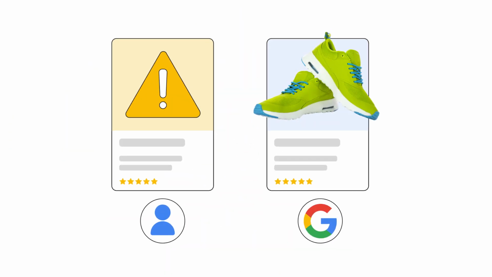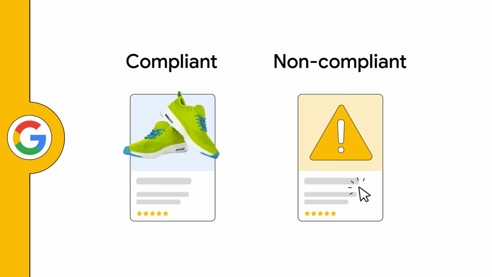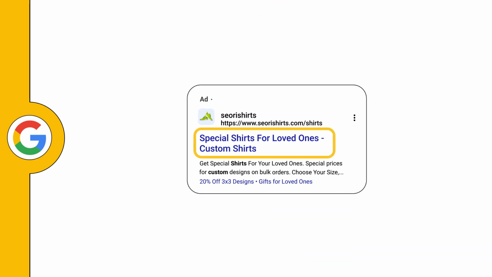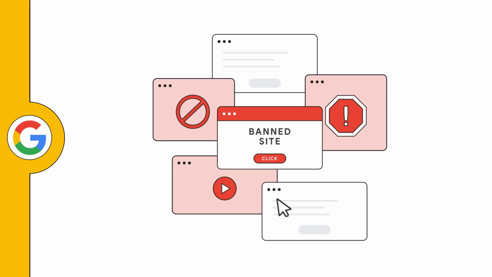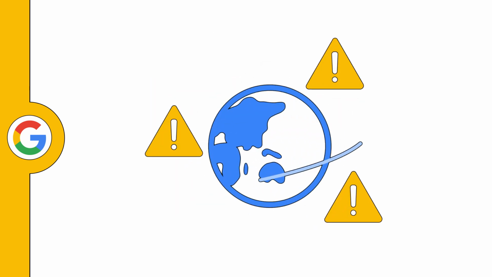Cloaking is the practice of showing different content to users than to Google to hide things that might violate our policies. For example, displaying Google-compliant content initially, which later switches to non-compliant content for users. Making it hard for Google to review your websites or ads. Advertising A, but showing B. Redirecting users to banned sites. Using dynamic DNS to swap content.